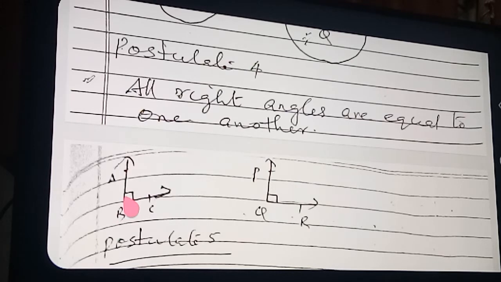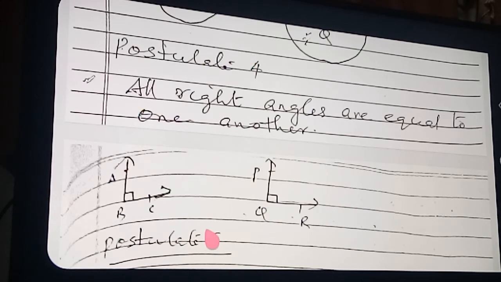So what is our postulate number 4? All right angles are equal to one another. Clear? Okay, now we will move to the next postulate.